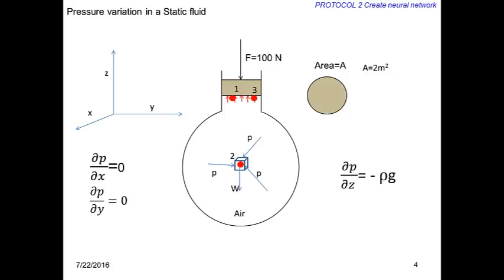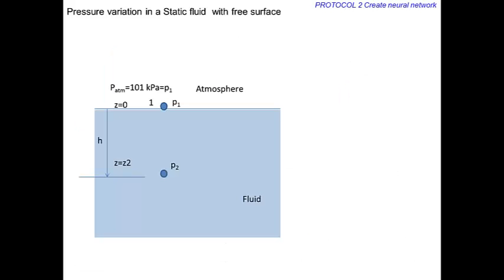Consider a fluid with a free surface, say water. Let us see how pressure varies in this static fluid. At location 1, the interface of fluid and atmospheric air, the pressure is atmospheric and let it be P1. This is approximately equal to 101 kPa.